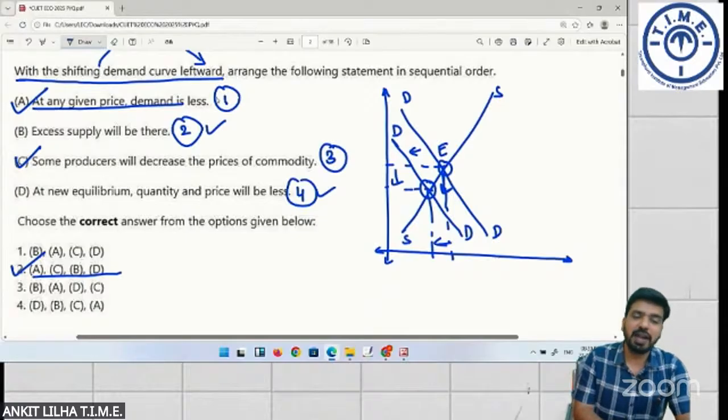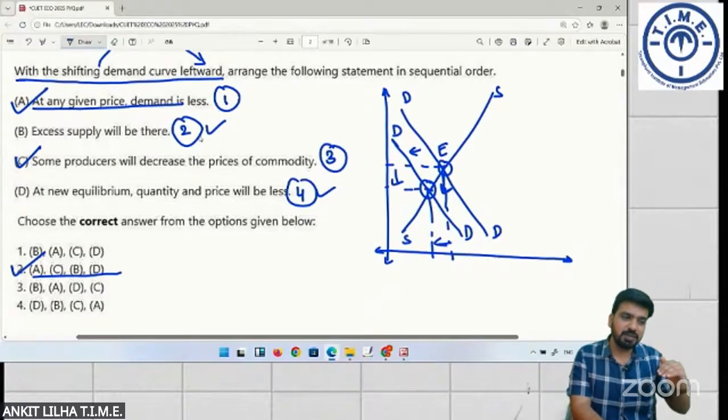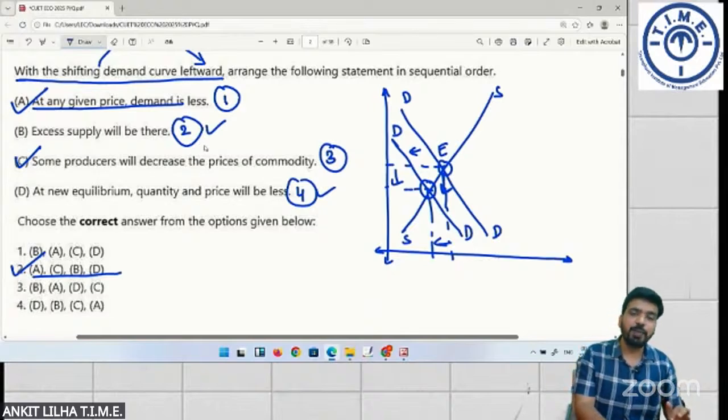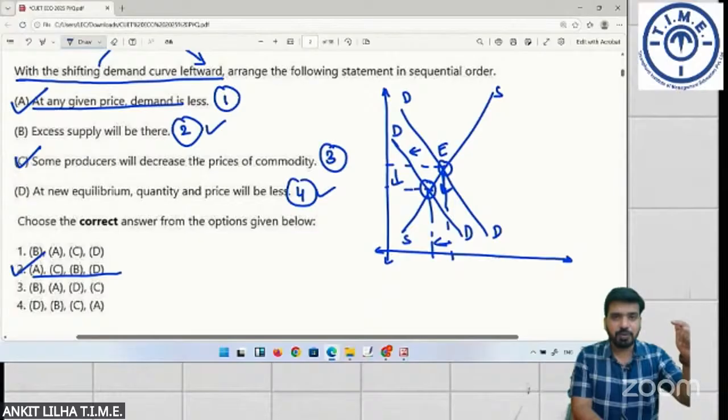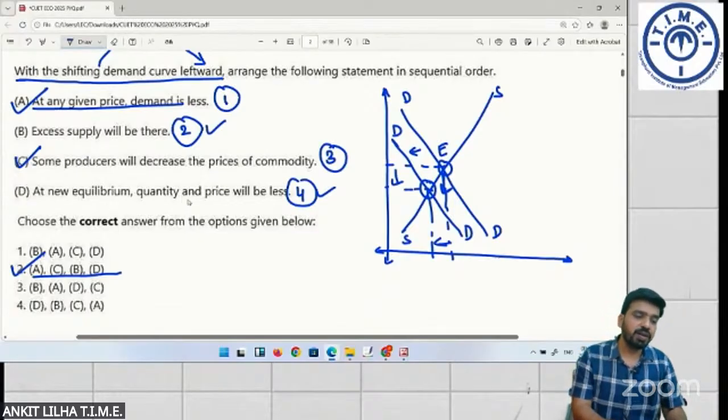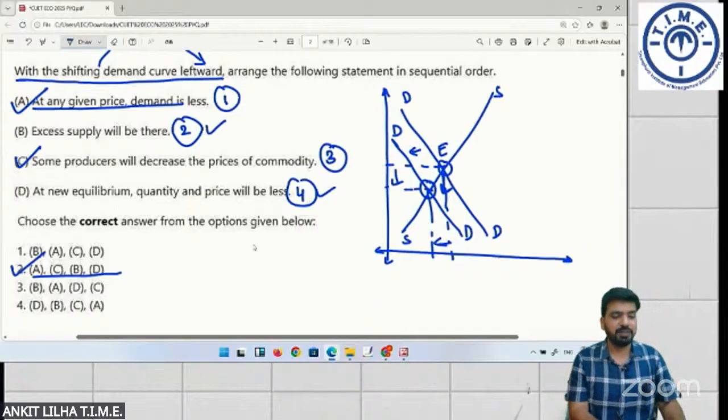So first, at any given price, demand will be lesser. Due to lesser demand, some producers will also decrease the price of the commodity. Now there is excess supply, and finally, at new equilibrium, quantity and price will decrease.